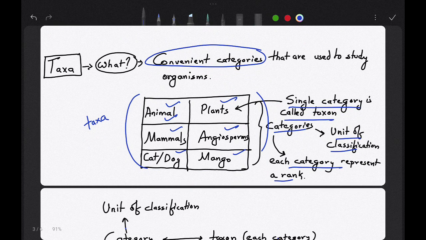So animal is a rank, plants form a rank, mammals will form a rank, angiosperms will form a rank, cat and dog, mango will form a rank. Rank is order, type of order, means higher rank, lower rank. Okay. In classes you have seen higher rank, lower rank, first boy, first girl, then second boy, second girl. That is ranking, higher and lower.